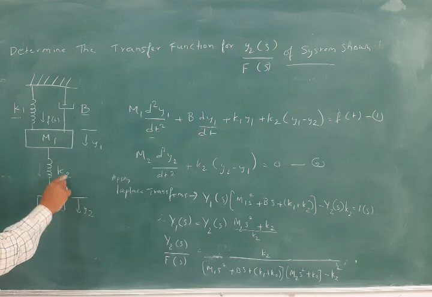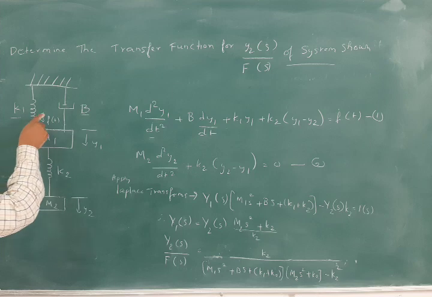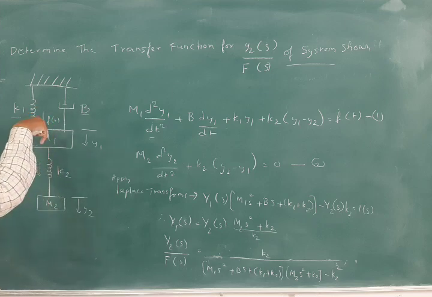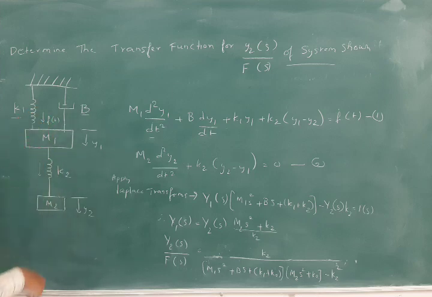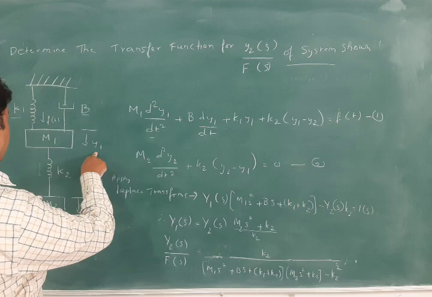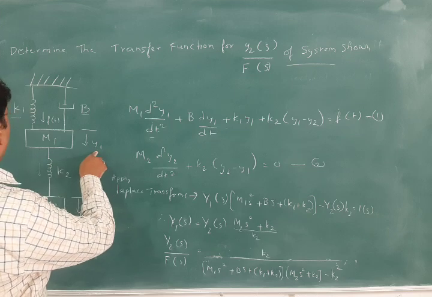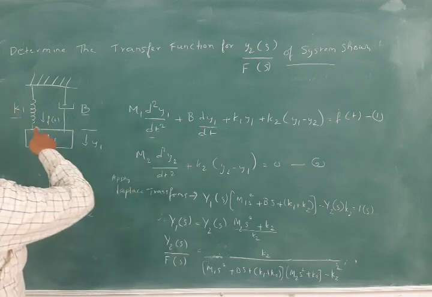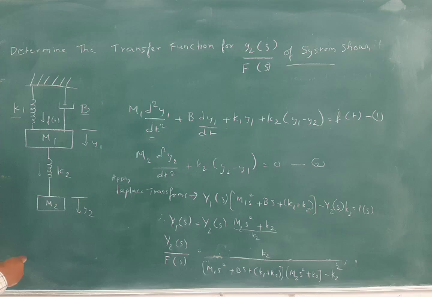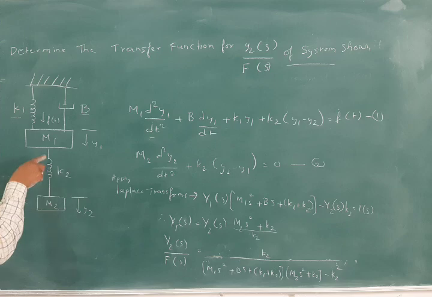supports. Okay, here it is fixed and here also it is fixed, but for this system k1 we are having the support here, and for this y1 we are having only k1 into y1, for this spring, whereas this spring is attached to m1 and m2. You can see m1 and m2 are attached here.